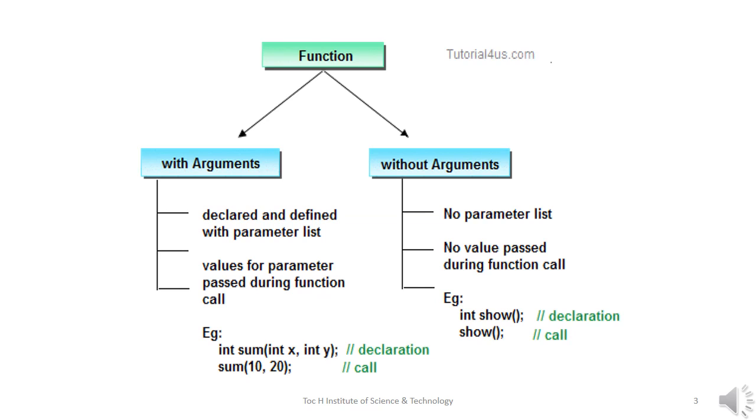For example, when you declare a function sum, you have to pass parameters x and y. And when you call that function, you have to pass values for the parameters x and y as 10 and 20. In the case of function without arguments, no parameter list is passed to that function, and at the time of function call, no parameter values are passed. For example, when you declare a function show, no parameters are passed into that function, and when you call show, no values are passed.